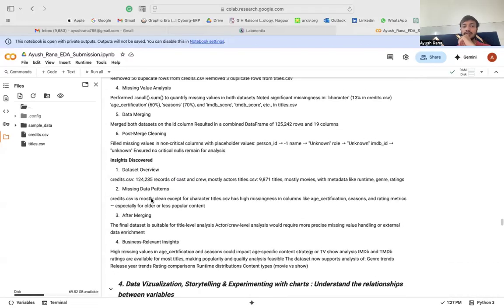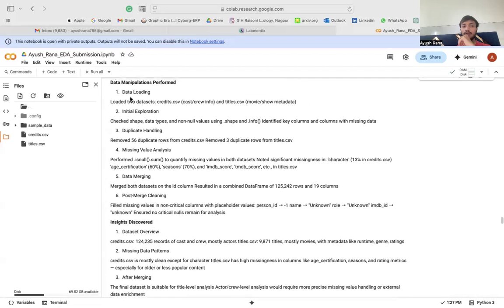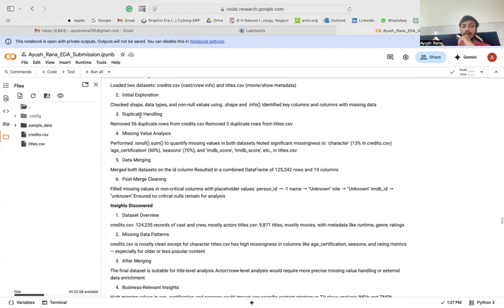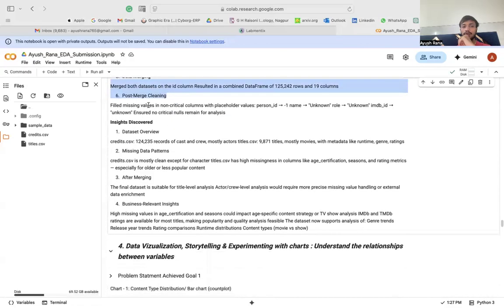Here, these are the manipulations that I was able to identify: from the data loading to handling the duplicate values, then missing values analysis, merging the two dataset files, and then post-cleaning as well. I told you that to interpolate it, we need to find it, because that particular column was very significant for understanding the data analysis later, because we have this problem statement to identify each column's relation to another variable, so that we could have the proper visualization to see the Amazon Prime Video content.